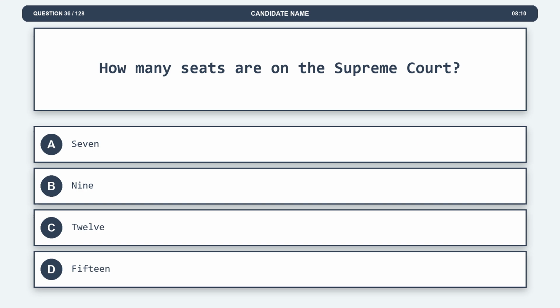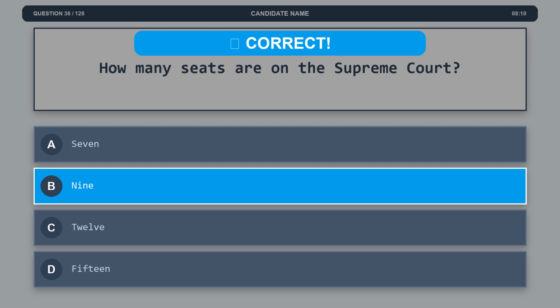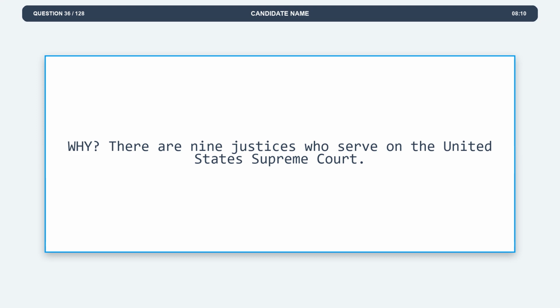Question 36. How many seats are on the Supreme Court? Option A, 7. Option B, 9. Option C, 12. Option D, 15. The correct answer is option B, 9. Explanation. There are 9 justices who serve on the United States Supreme Court.